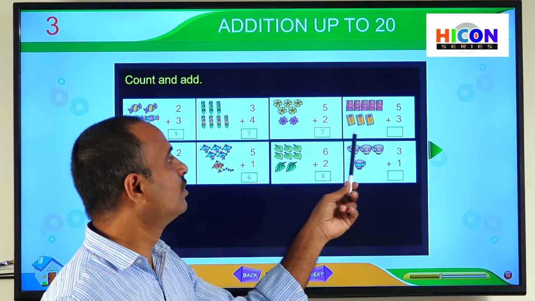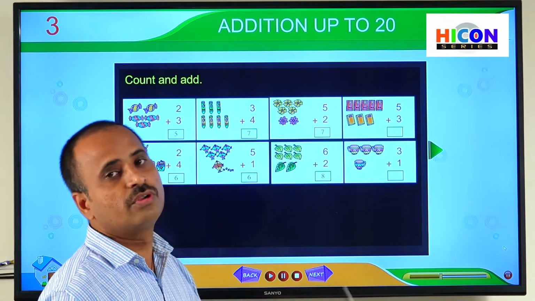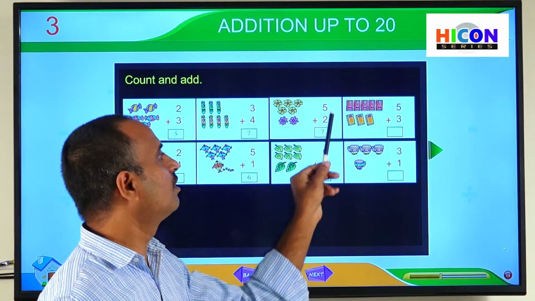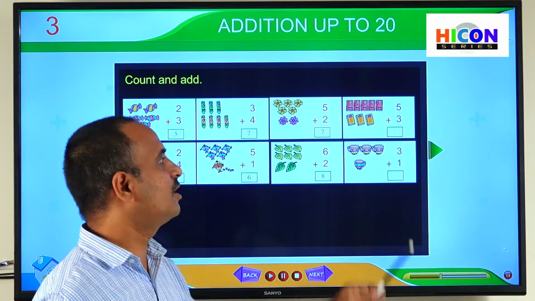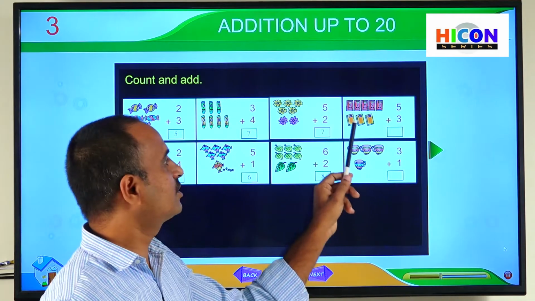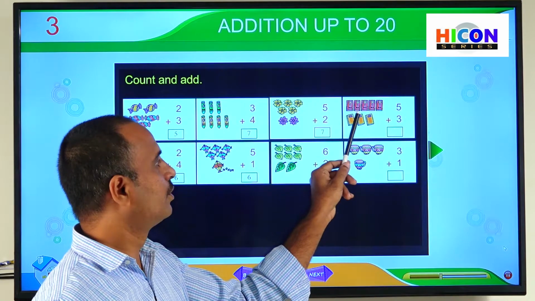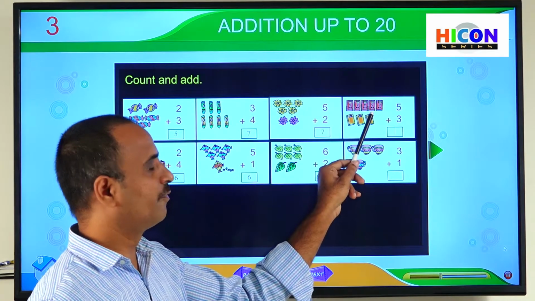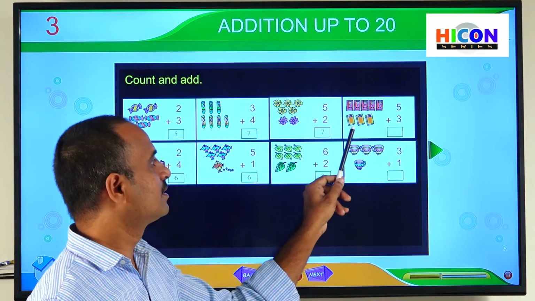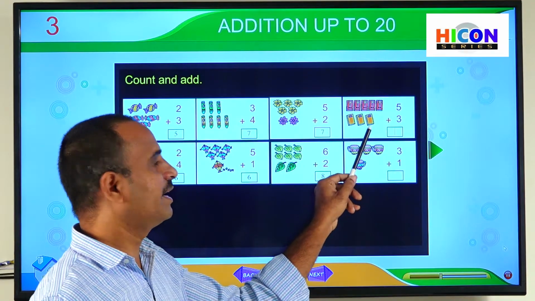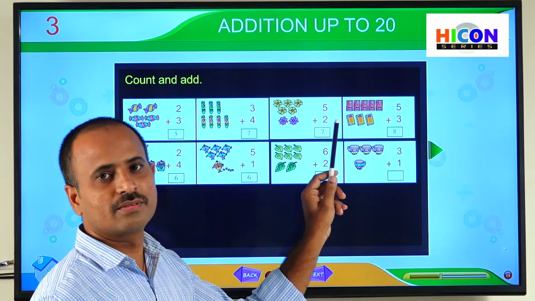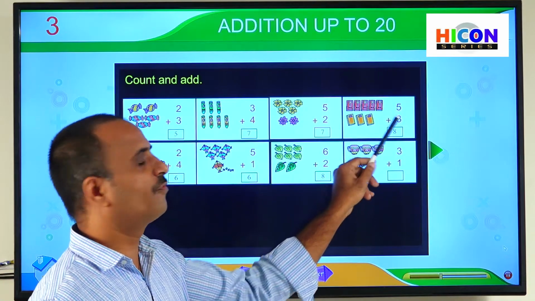So if we put together all these books, put together means if we count all the books together, we will get the sum of 5 and 3. So let us start counting 1, 2, 3, 4, 5, 6, 7, 8. So write 8 in this box. So 8 is called the sum of 5 and 3.